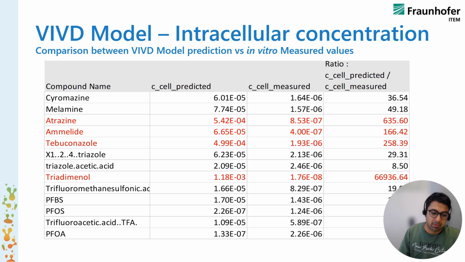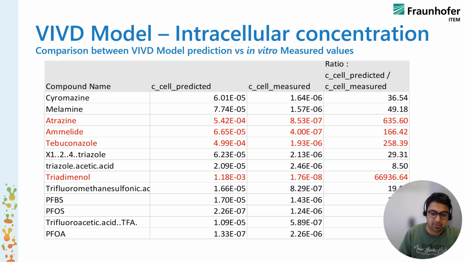Apart from these 4 compounds, atrazine, amitrole, tebuconazole, and triadimenol, the other compounds are within a factor of 2. They are very good, the measured versus the predicted concentration not really far apart, I would say. So these 4 compounds are the ones to be taken into account.